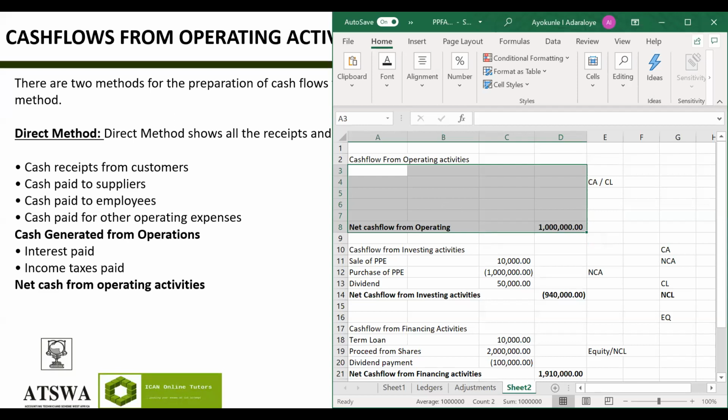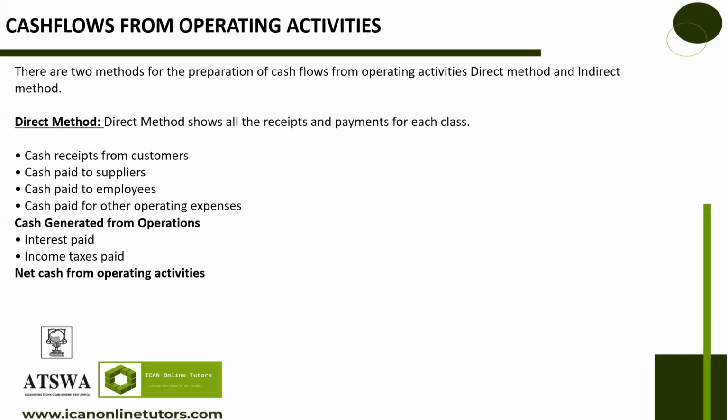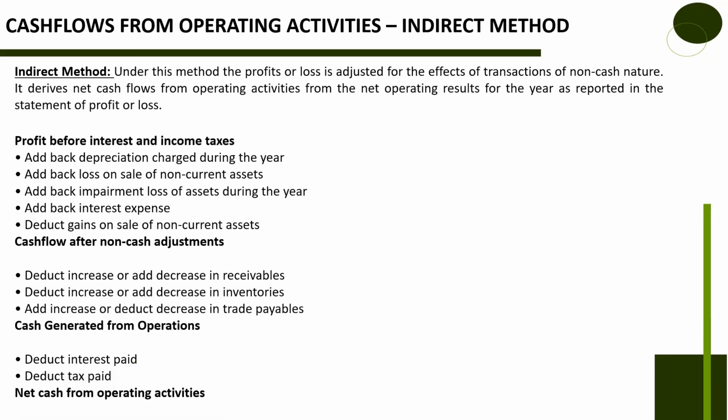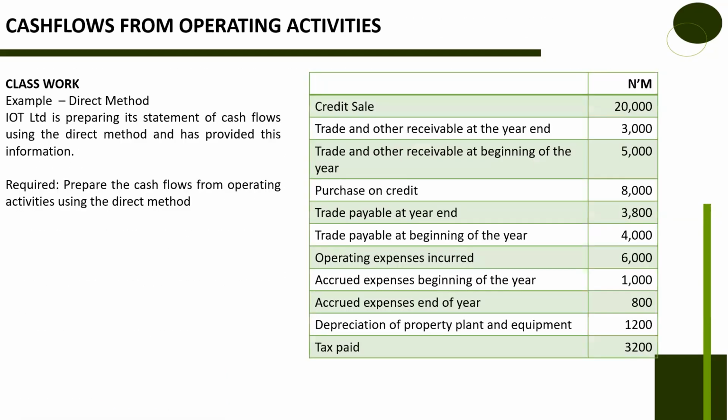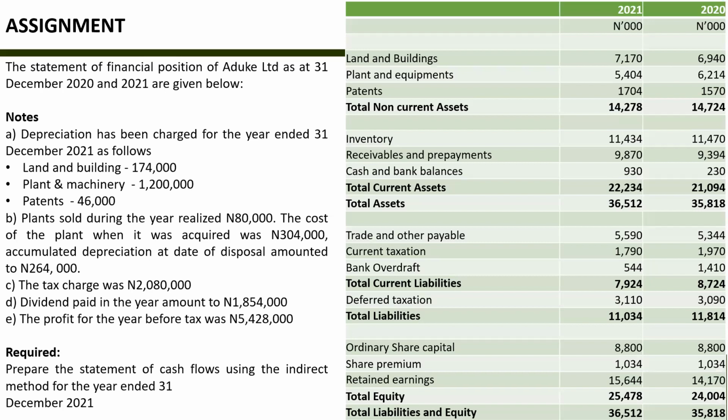But let's go back to the cash flow from operating activity. So we have the direct method and we have the indirect method. I think this is a good place to stop. So that when we come the next class, we will explain the direct method, we'll solve examples, we'll do the indirect method, we'll solve examples. You can see there's different class work here. We'll solve examples, then we'll take our assignment.